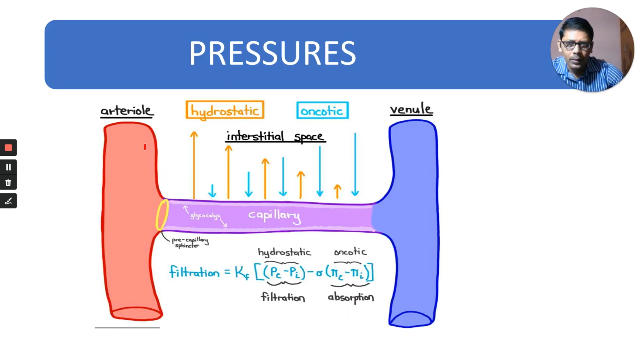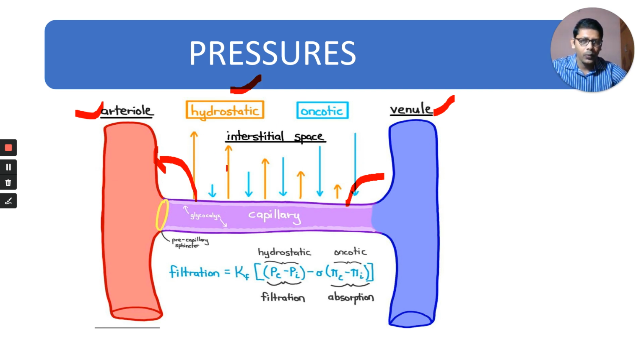Observe here in this diagram. This is the arteriole. This is a capillary towards the arteriole. This is a capillary towards the venule. Here, which pressure is more? Hydrostatic pressure. This arrow you can see is bigger. But the other pressure is less here. Smaller arrows you can see here. As a result of that, some substances are filtered here.